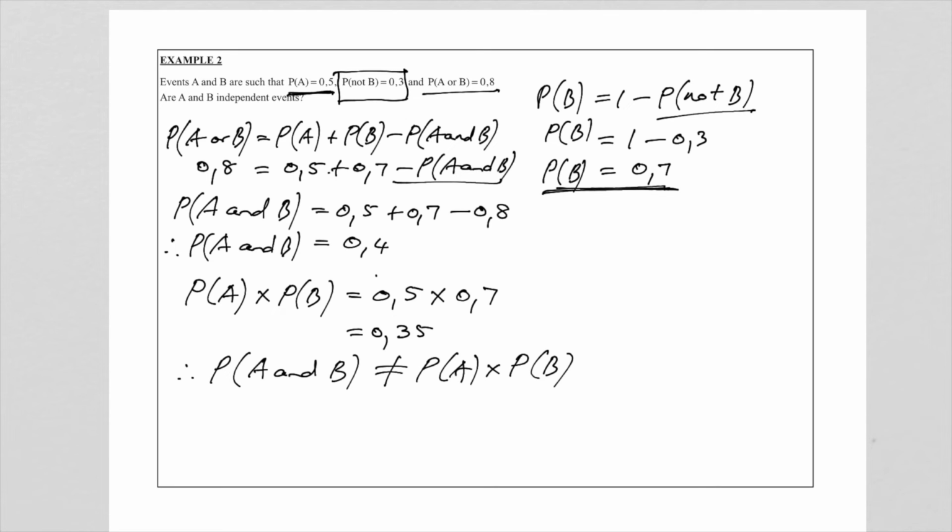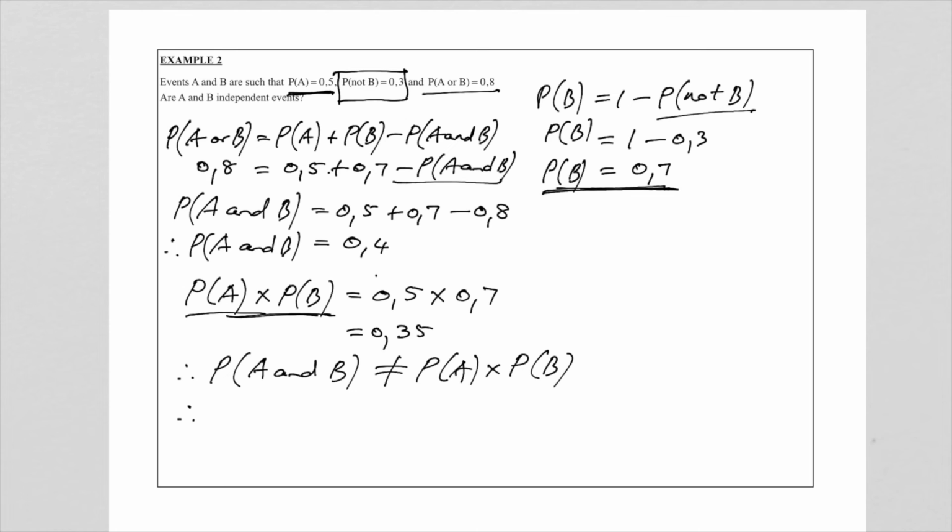So this is a very important question, very popular in grade 12 exams as well, that they ask us sometimes to prove or show if two events are independent, and that is how we do it. We first find the probability of A and B, and then separate from that, we find the probability of A times the probability of B.